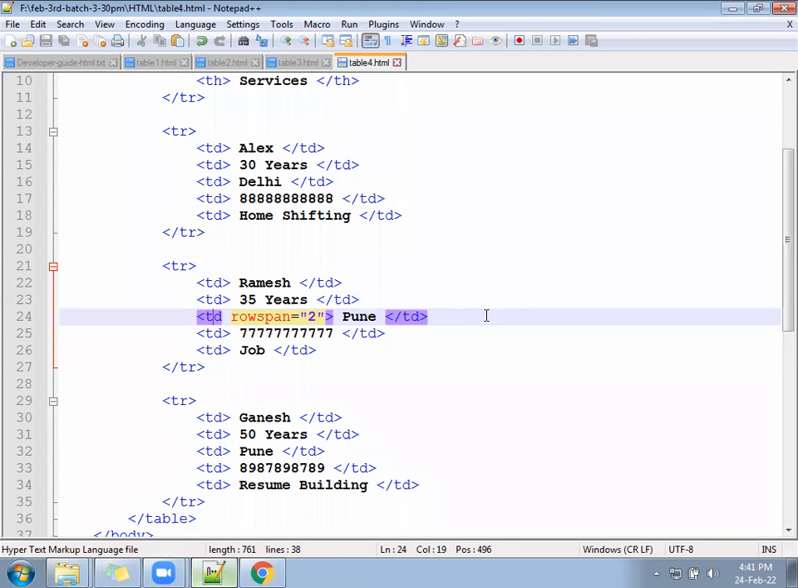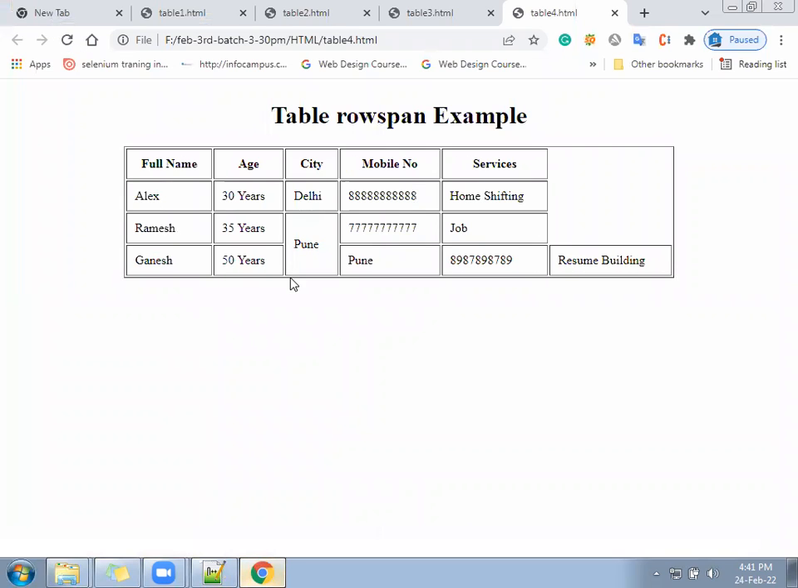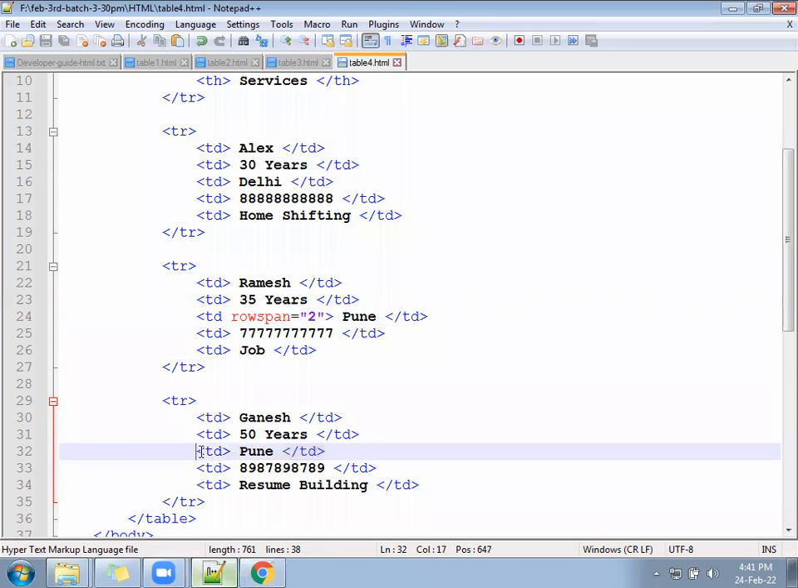After that, if you run the page like this, one Pune will go out of the table. Look here, you already asked the first Pune to take the place of the second Pune also. If the first Pune takes the place of the second, there is no need for the second Pune. If you keep it, your table structure will be wrong. You can see it went outside. Column count does not match. So we have to delete the second Pune.